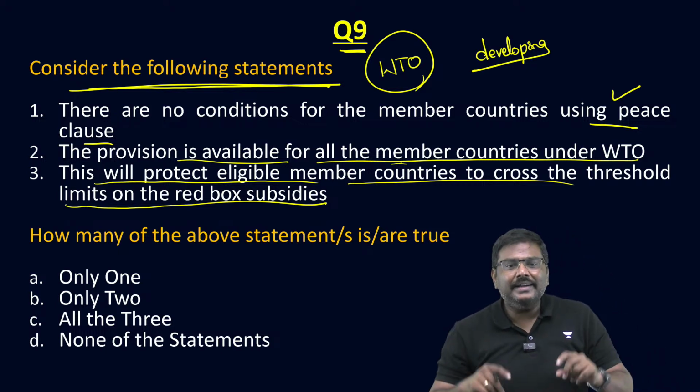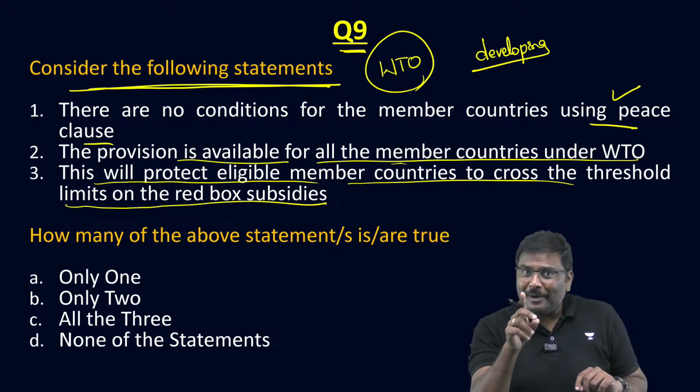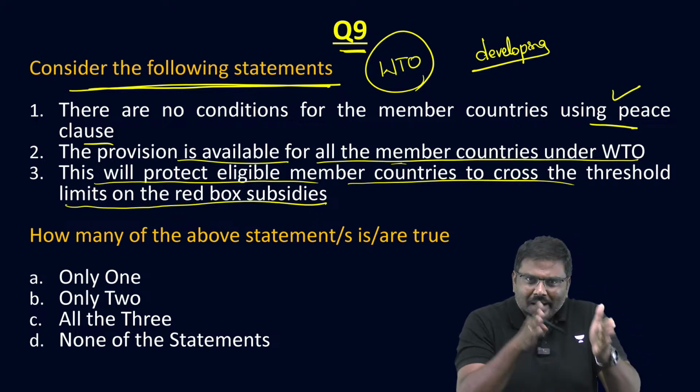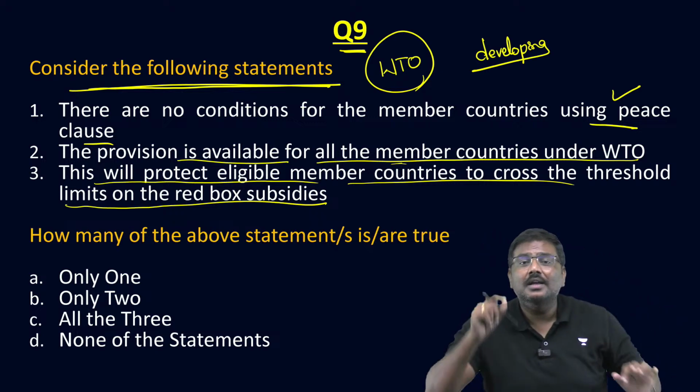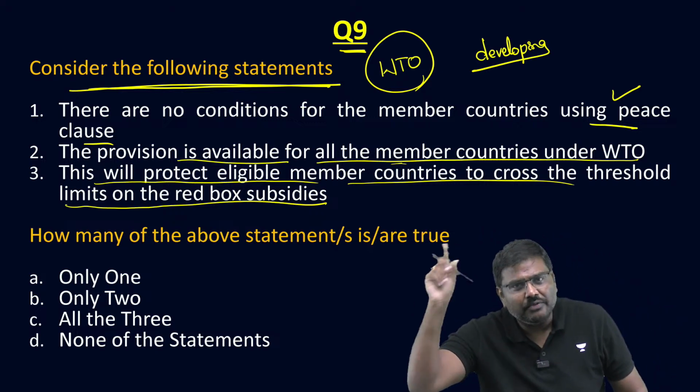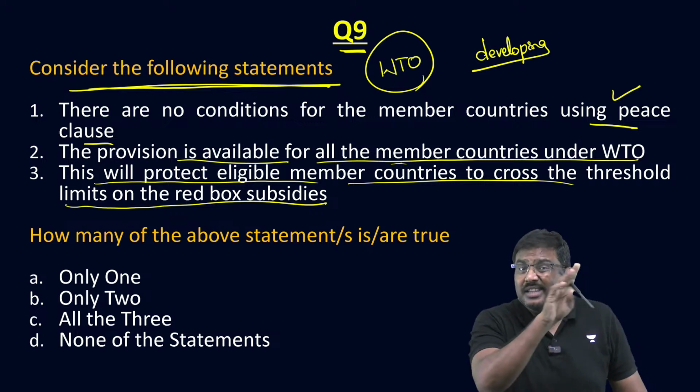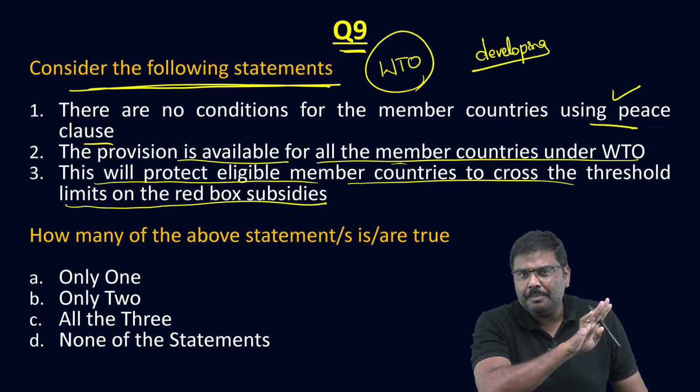Those who are saying repeat it, I'll repeat it. According to the Bali Conference, which happened in 2013, the 9th Ministerial Conference. Very recently, the 13th Ministerial Conference is there in the newspaper.